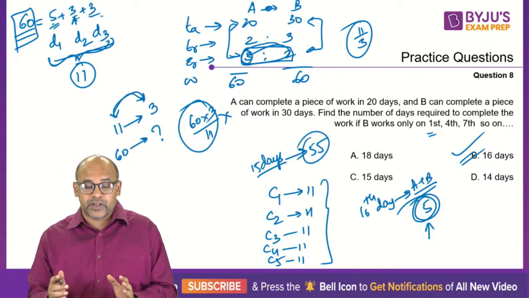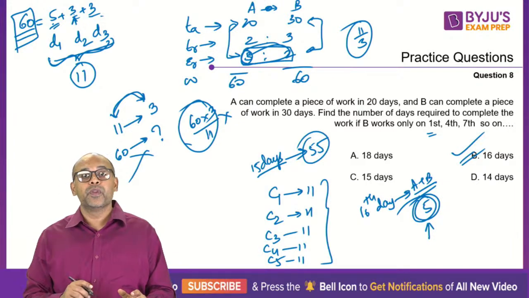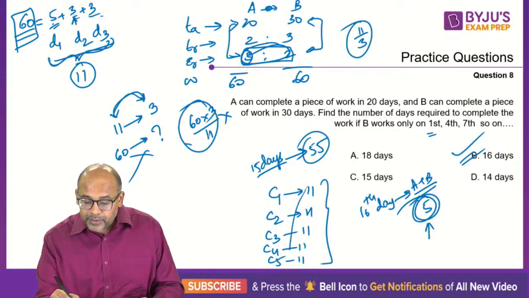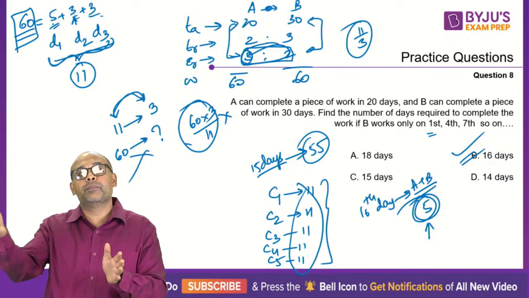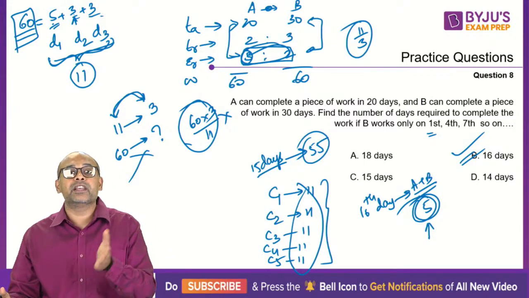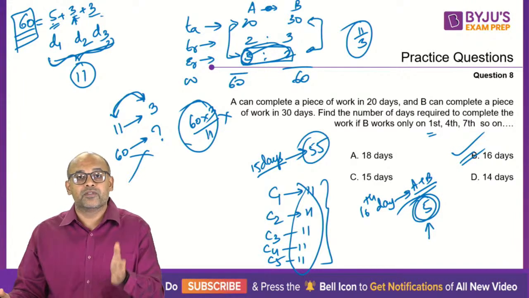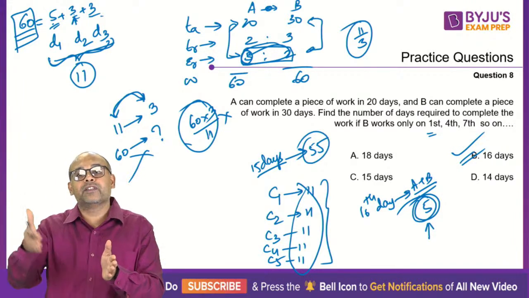So ideally in this kind of questions, don't do this cross multiplication. What you should do is look at the nearest multiple, go till there, and from there go step by step. So if you notice, I came till the nearest multiple of 11 to 60, so 55. After that, I will take day after day.